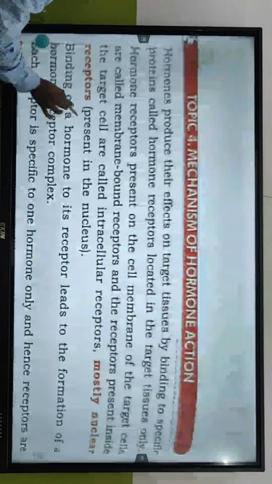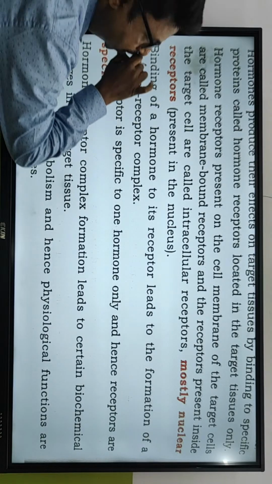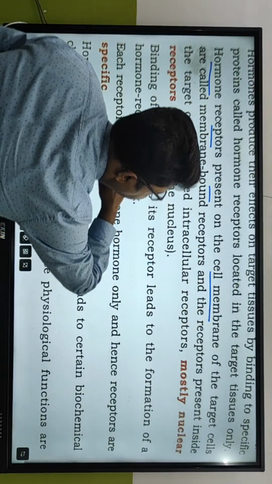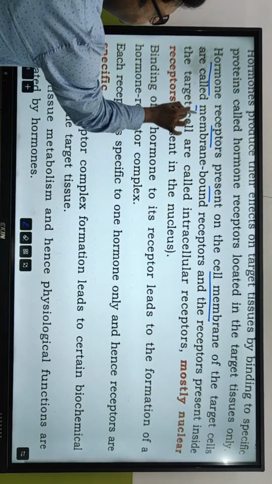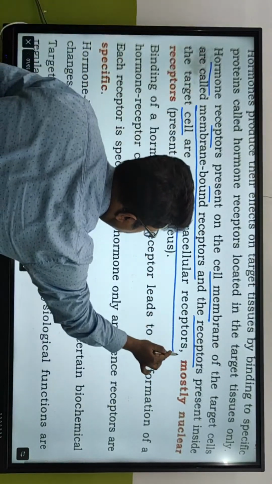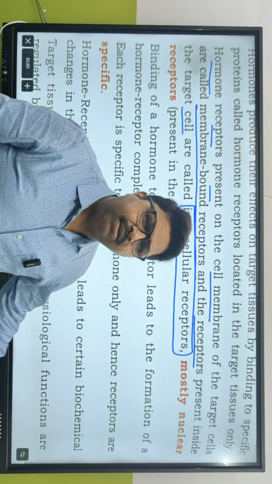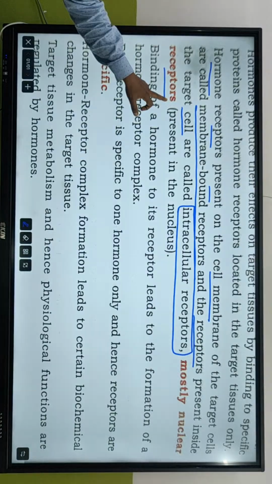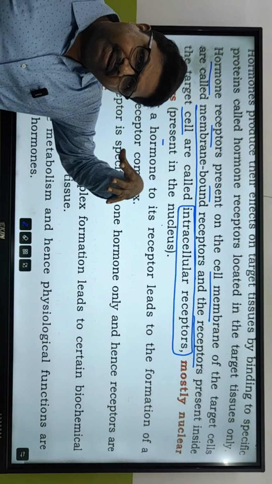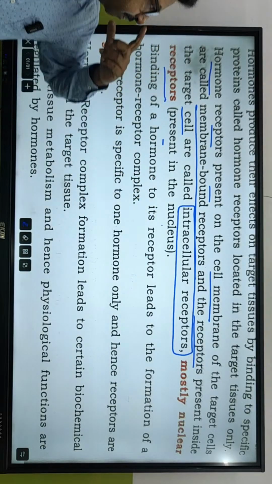चलो थोड़ा NCERT भी देख लेते हैं इसमें. So hormone receptors present on the cell membrane of the target cells are called membrane bound receptors, and the receptors present inside the target cell are called intracellular receptors. अगर cell के अंदर receptors हैं, we call it intracellular receptors. Mostly nuclear receptors. क्या कहते हैं उसको? Nuclear receptors present in the nucleus. So intracellular receptors कहाँ पे रहेगा? Nucleus में, और बाहर cell membrane में रहेगा.